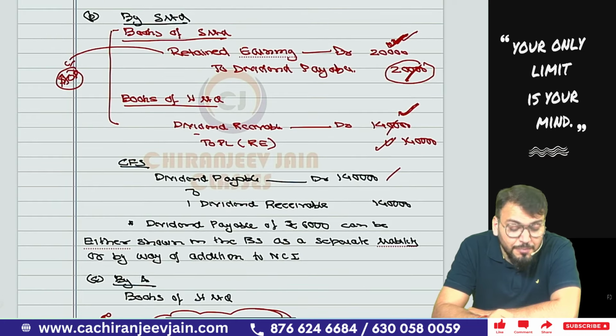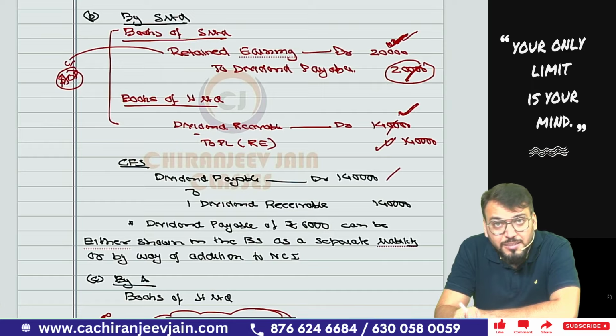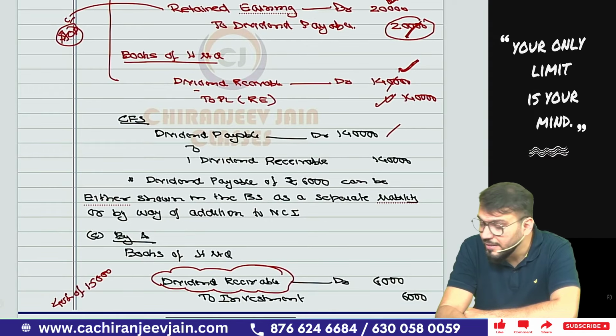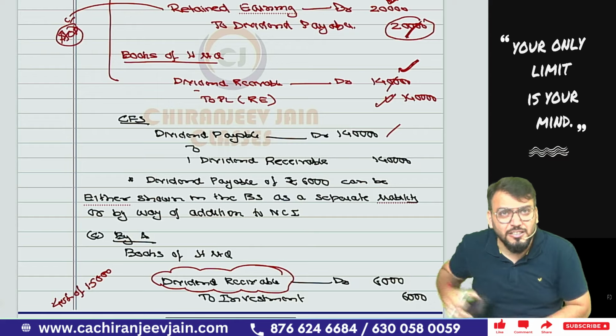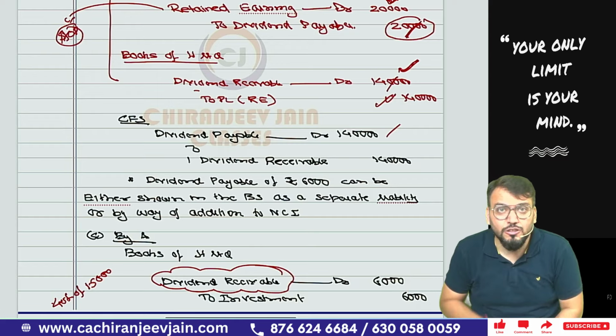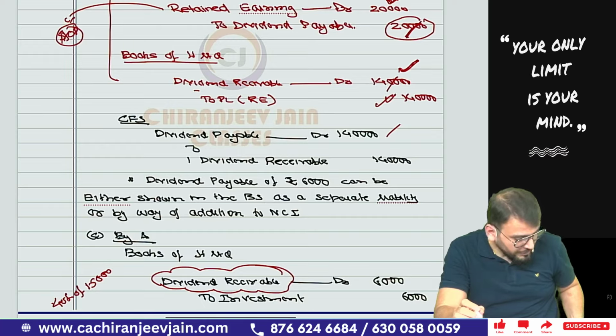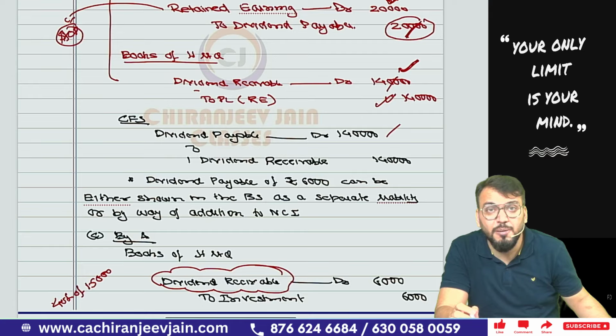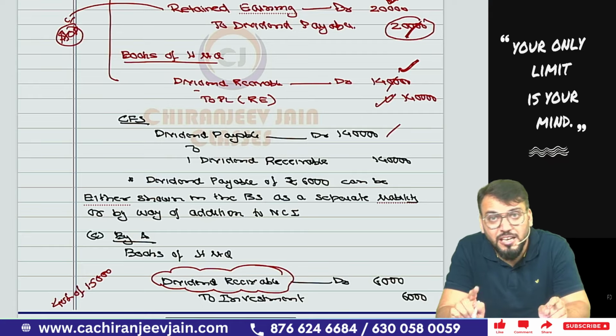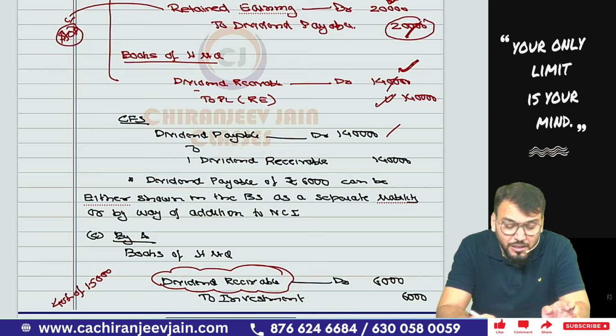Then dividend declared by S Limited. First, in the books of S Limited, one journal entry, retained earning account debit to dividend payable. So we have already reduced in AOP the dividend amount, how much? 20,000. Then in the books of H Limited, can I say it will become receivable by H Limited? So we will do one journal entry, dividend receivable to PL, and from PL it will go to retained earning. Chalega? So dividend receivable to retained earning. Got this point?